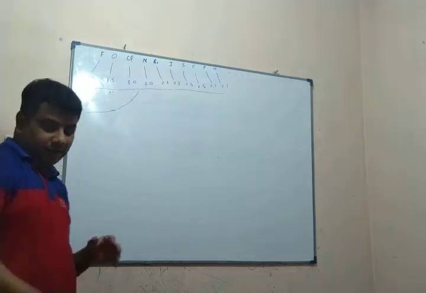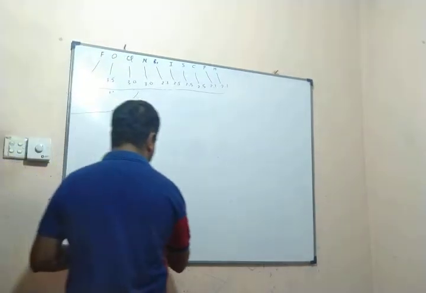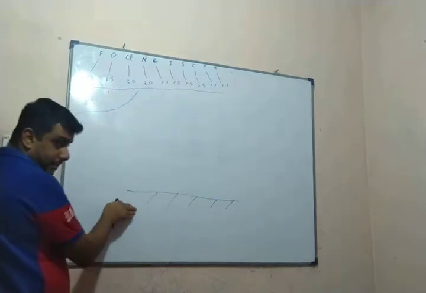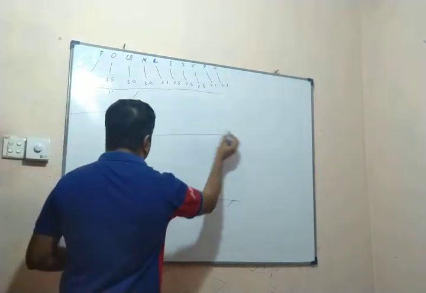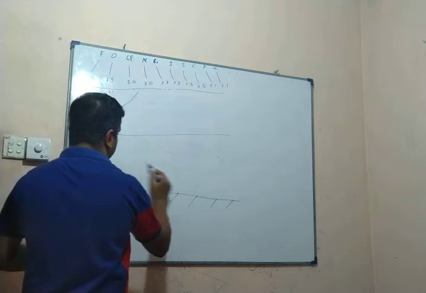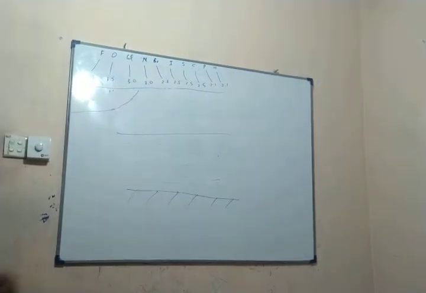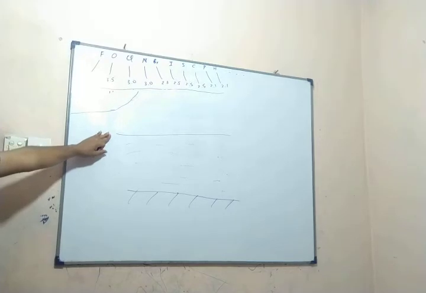Okay, let's say ice forms. This is the seabed, and these are the sea. This is the sea surface of the ocean.